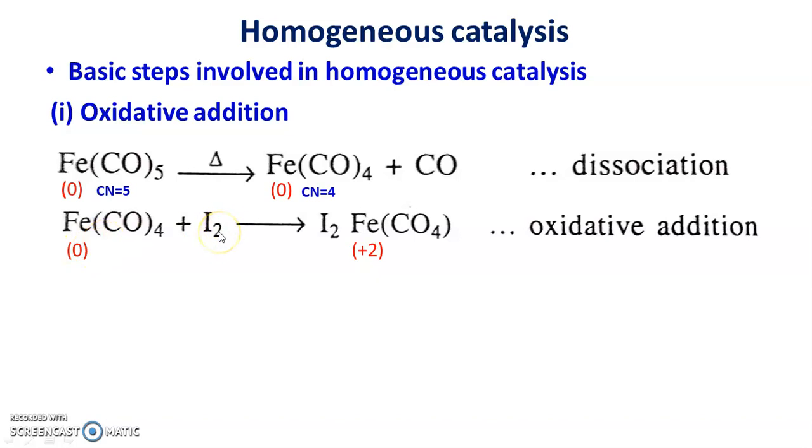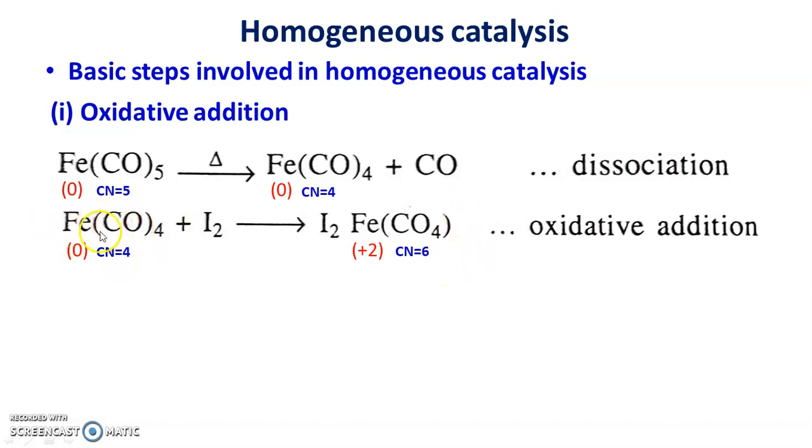Now when it reacts with iodine we get tetracarbonyl diiodo iron, and here there is oxidation of iron, so oxidation state of Fe is +2. So there is increase in oxidation number. At the same time there is an increase in coordination number from 4 to 6.